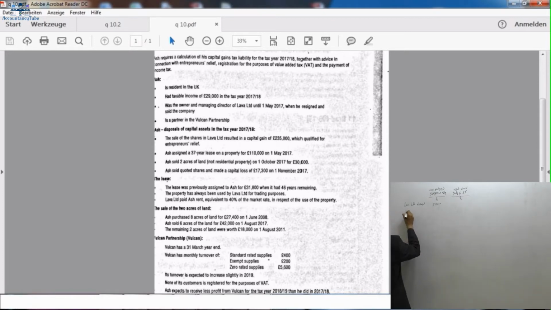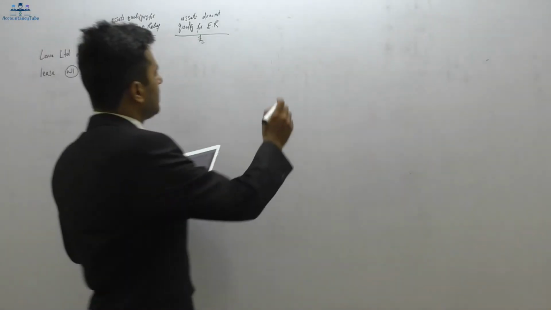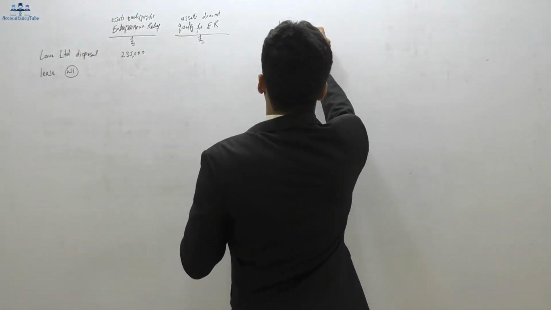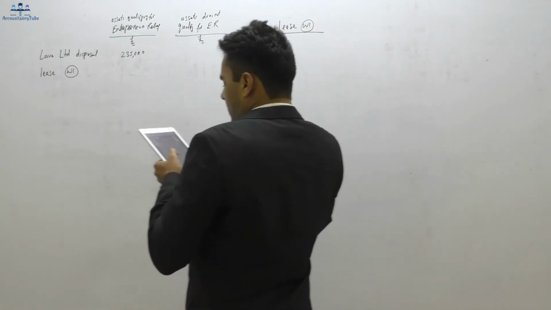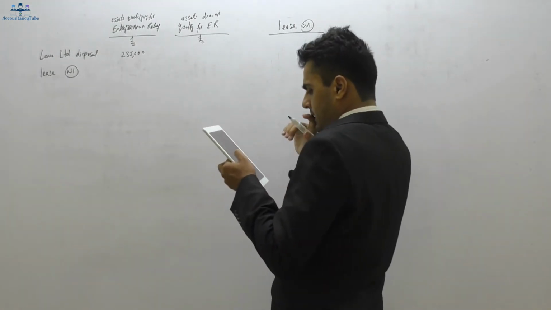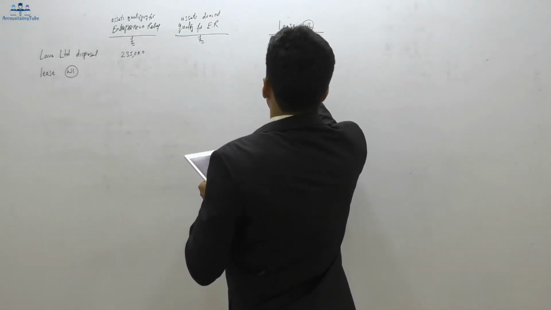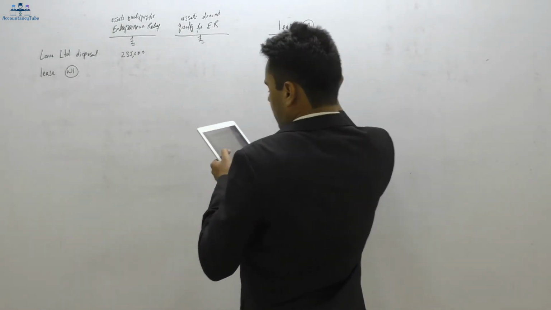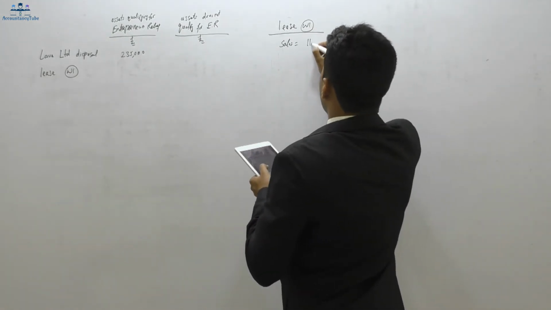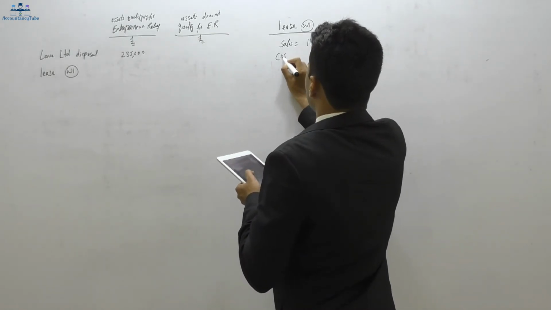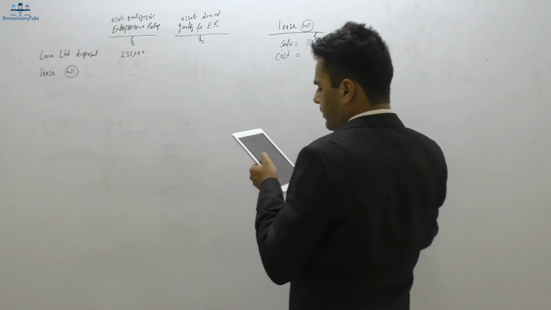Right, then after that, the lease information. So we will do working 1 on the lease. Then we'll have to take the gain. First of all, we'll take the sales. The sale of the lease was £110,000. Then we'll take the cost.